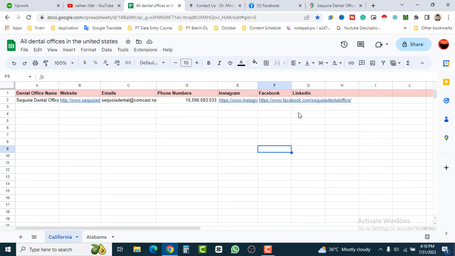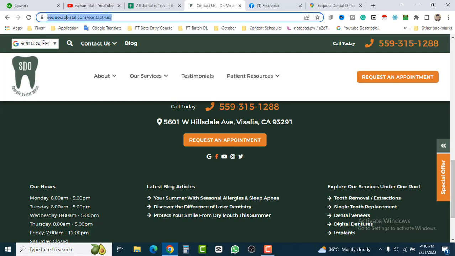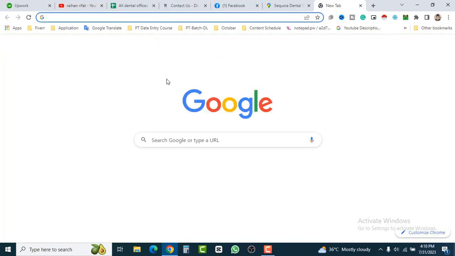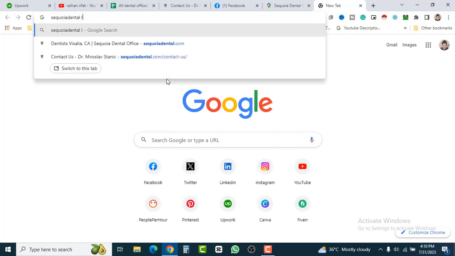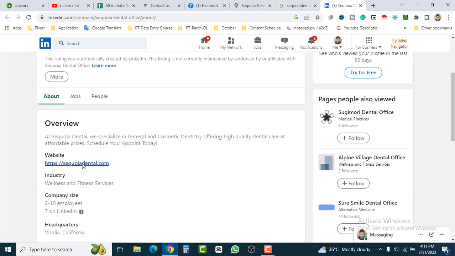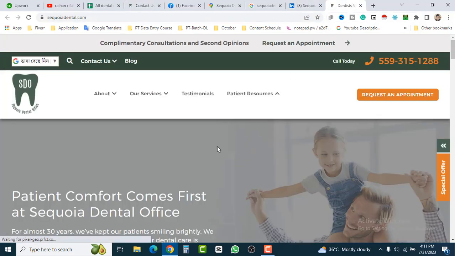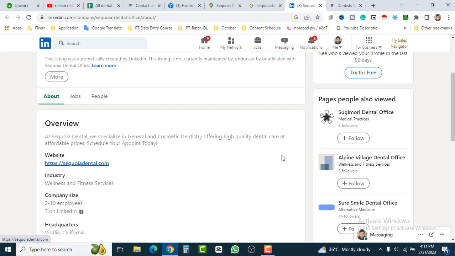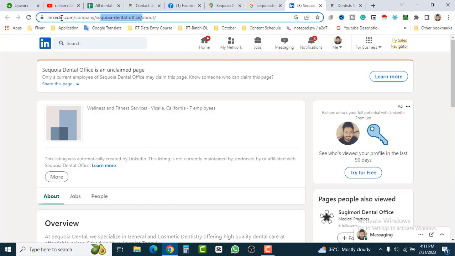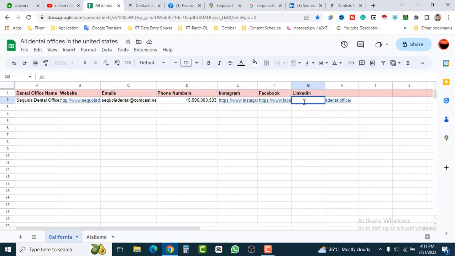So we have left only the LinkedIn address. How can we find this LinkedIn address? Just copy their domain name, only the domain name, open a new tab and paste it here. Type LinkedIn. Open this LinkedIn and make sure this is the right one, and check their website. We have to check, because if this website is similar to their website, then this is the perfect LinkedIn profile. Okay, we can make sure. Copy their LinkedIn address and go back to your sheet and paste it here.